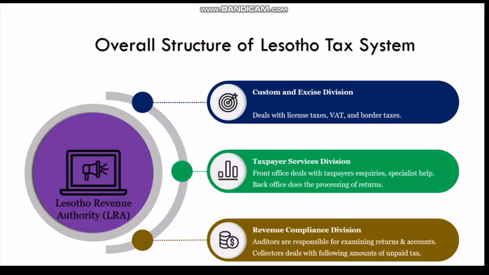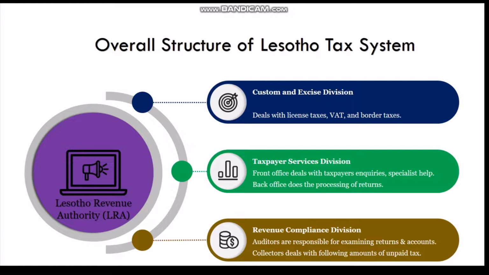The overall structure of the Lesotho tax system. LRA is an entity put in place to collect tax and enforce tax laws on behalf of Lesotho government. So it was established in 2001, but it came to operation in 2003. It has 3 divisions or sections. The first division is Custom and Excise Division. This division deals with license taxes, value-added tax, and border taxes.